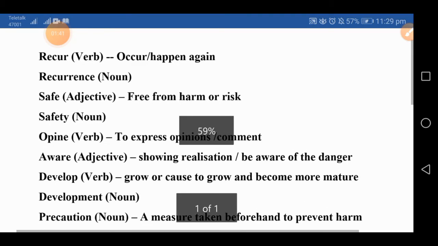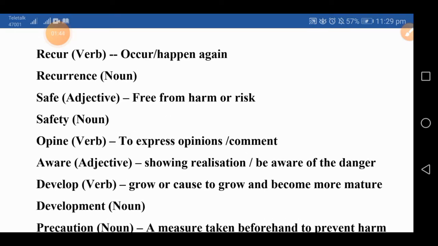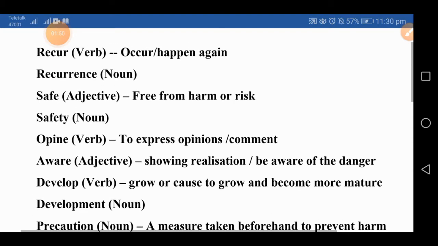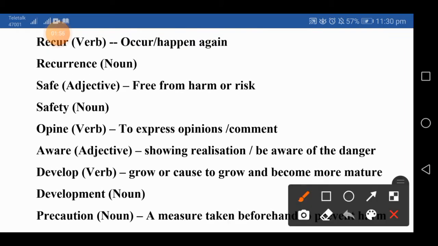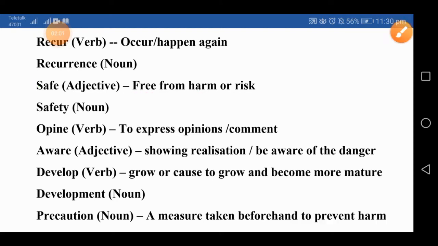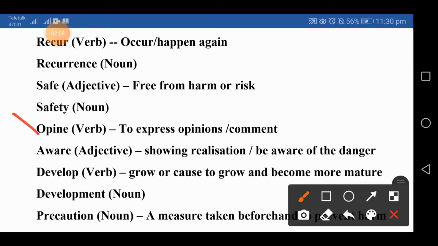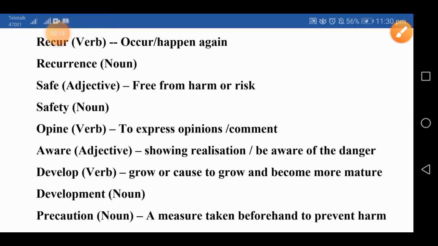Let's see those words. The first word, recur, is a verb and it means occur or happen again and again. And the noun of this word is recurrence. Next word is very easy, safe. You can see safe there. Safe is an adjective and it means free from harm or risk. And the noun of this word is safety. Opine is a verb. The next word, opine, you can see it means to express opinion or comment. Our next word is aware. It's an adjective and it means showing realization, be aware of the danger, this kind of.